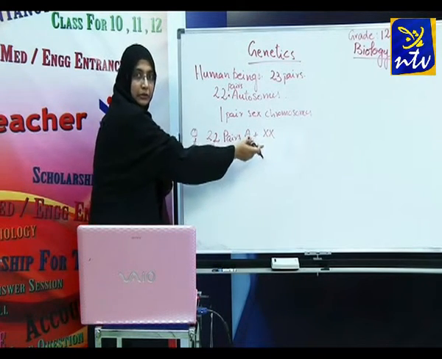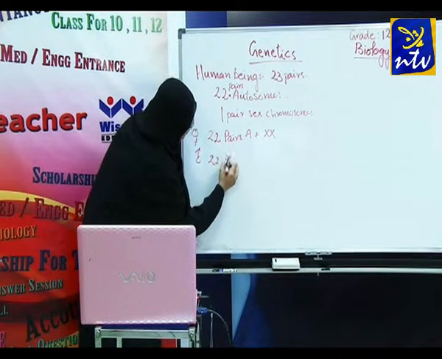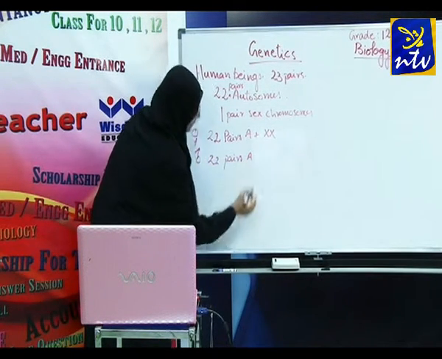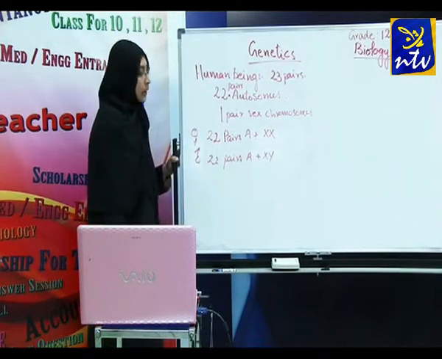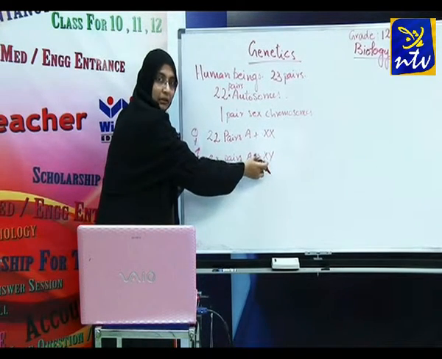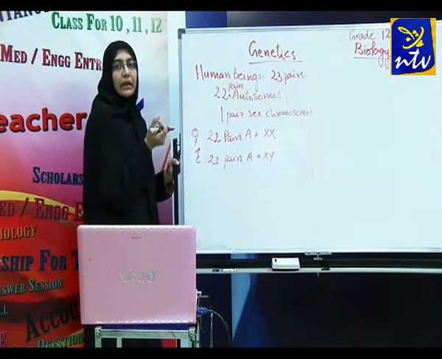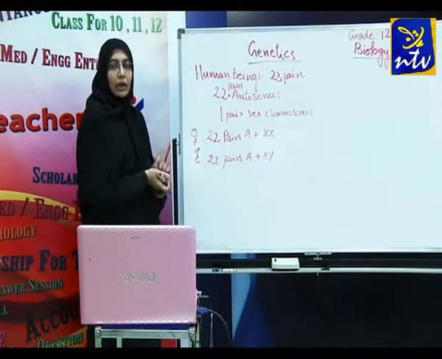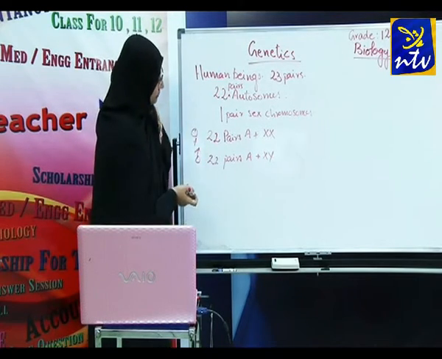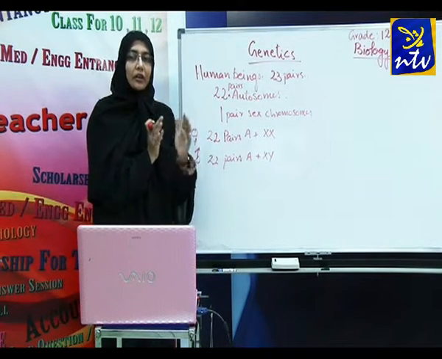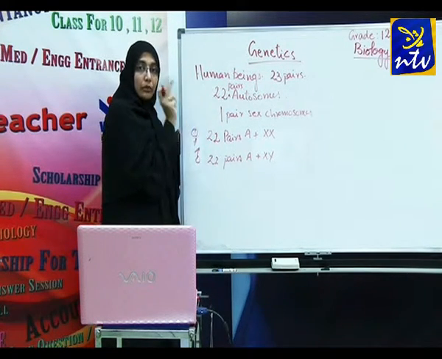In the case of males, they have 22 pairs of autosomes and X and Y chromosomes. Here we can see that the male has X and Y chromosomes, but females have only XX. Now let us see the gamete formation. According to the theory of segregation, allele pairs separate during gamete formation, and the paired condition is restored during zygote formation.